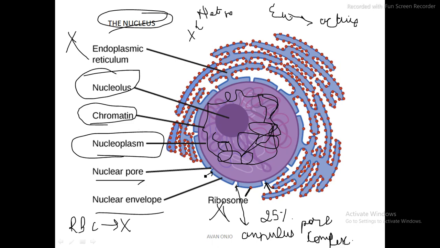The nucleolus is basically a dense, dark stained area, and the number of nucleoli is going to vary in different species. It is formed from the nucleolar organizer region, which we actually don't have to study in detail, but you should know it. It consists of a proteinaceous matrix.